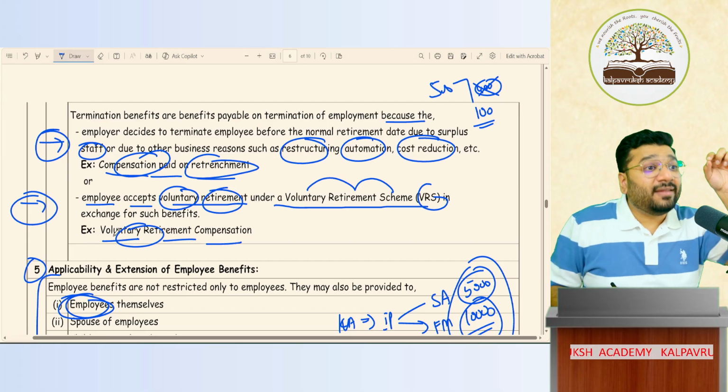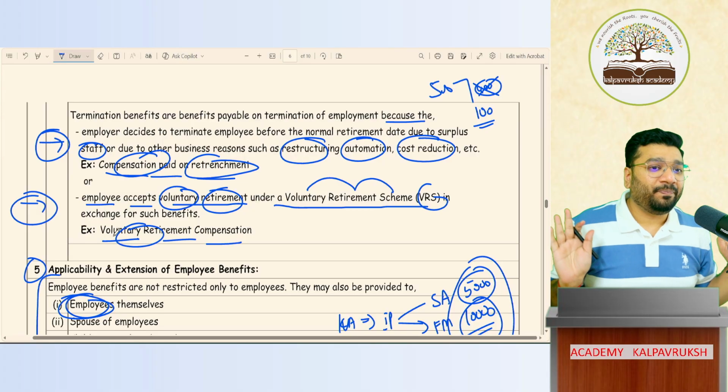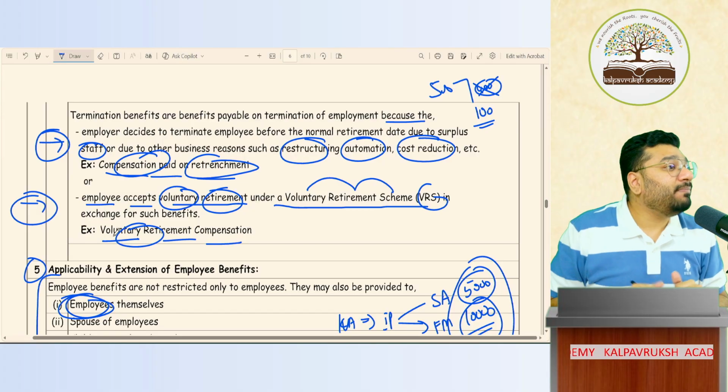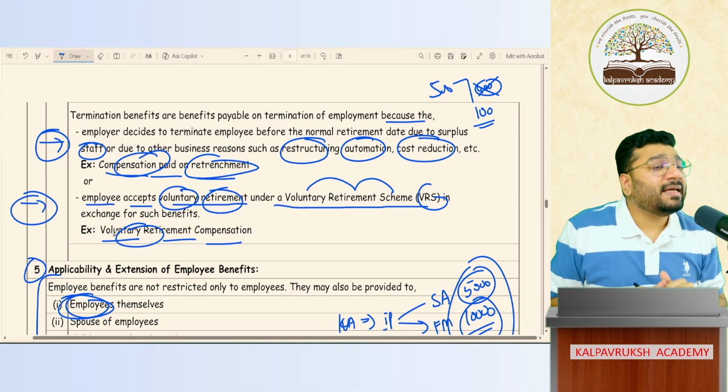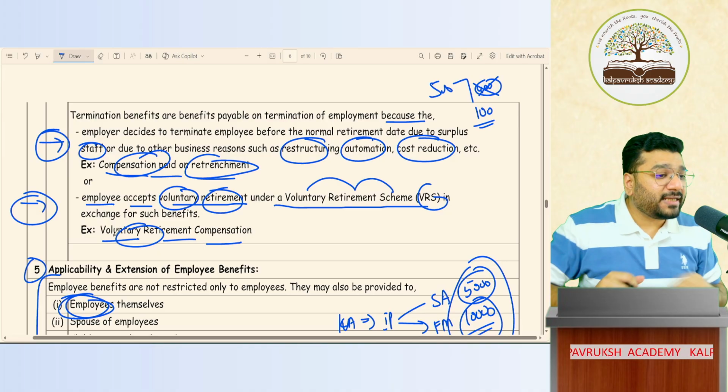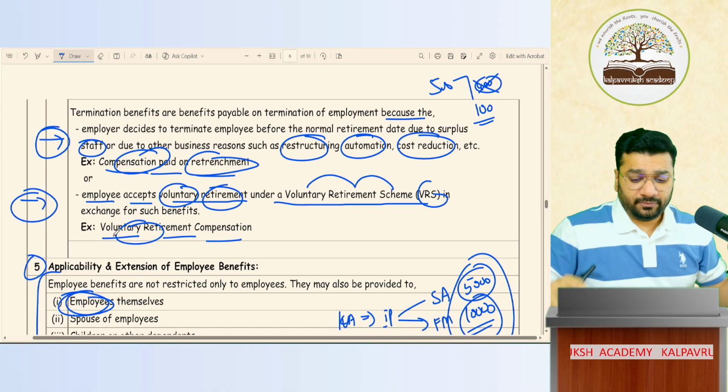This happens only when this situation triggers. Otherwise, no. Gratuity is planned. This cannot be planned. Got it, not got it? This is called termination benefit. Any difficulty in understanding this? Okay, now what is your question, ma?